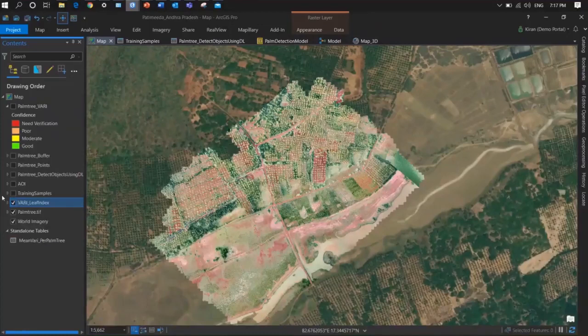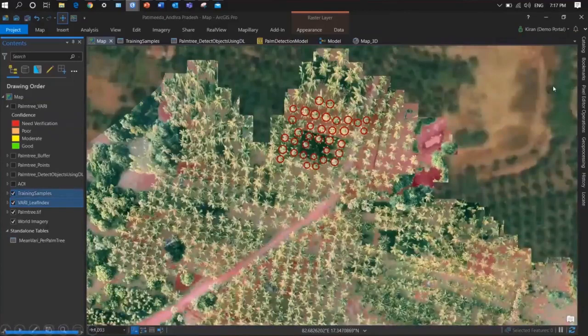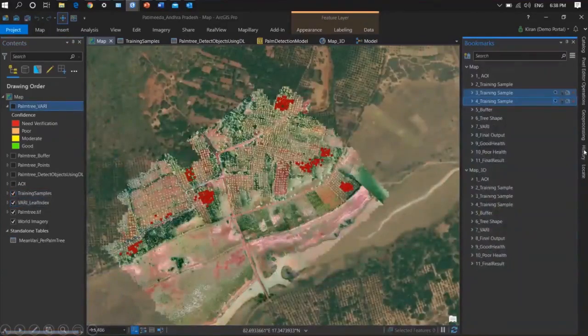Zoom here. You can see the training samples, these red color circles, where we extracted the different training samples. To expand the overall scenario, here you can see in total I extracted 187 training samples created on the small area.